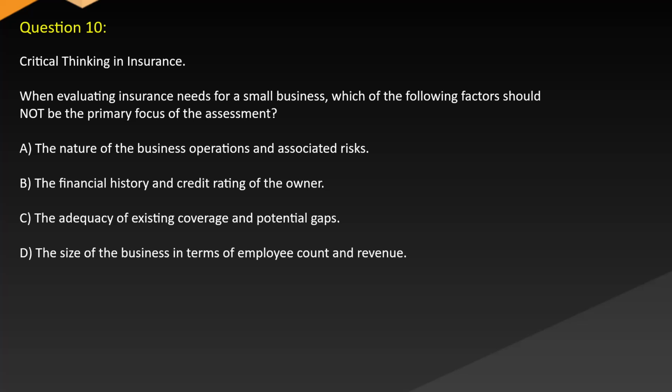Critical thinking in insurance. When evaluating insurance needs for a small business, which of the following factors should not be the primary focus of the assessment? A. The nature of the business operations and associated risks. B. The financial history and credit rating of the owner. C. The adequacy of existing coverage and potential gaps. D. The size of the business in terms of employee count and revenue.